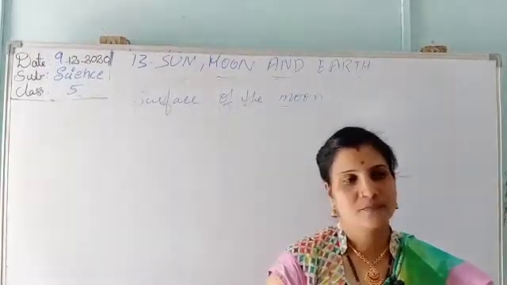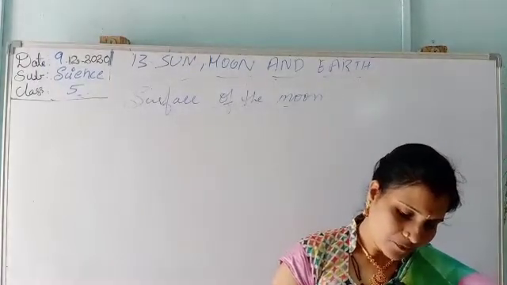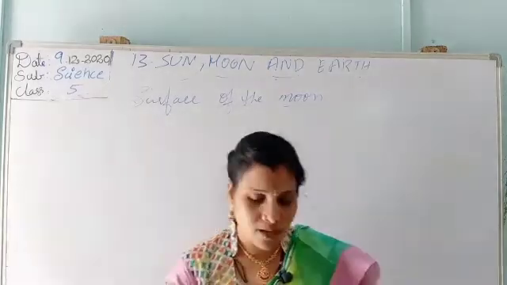So the surface of the moon is made up of hills, mountains, valleys and craters. Craters, mountains and valleys are present on the surface of the moon.